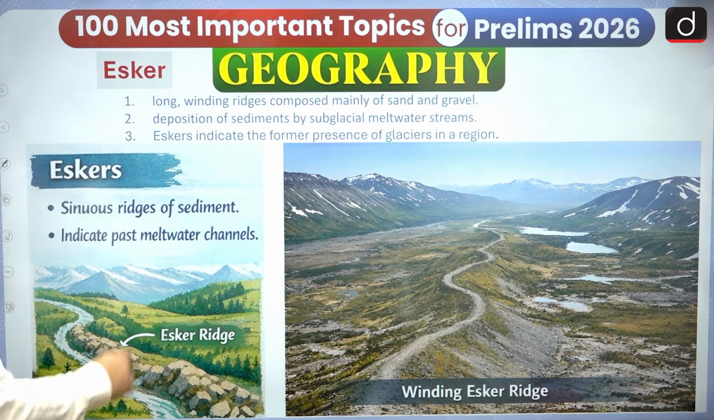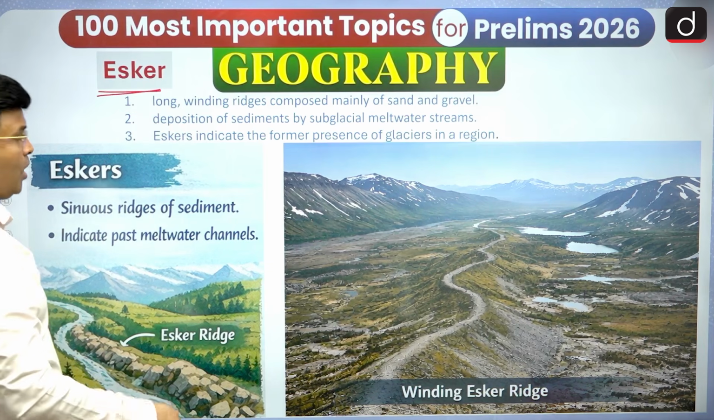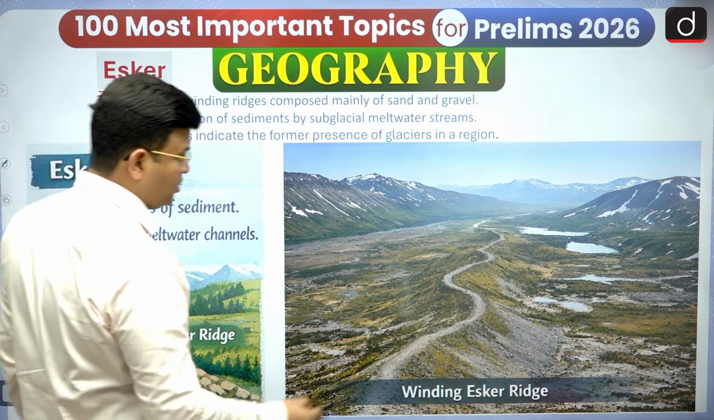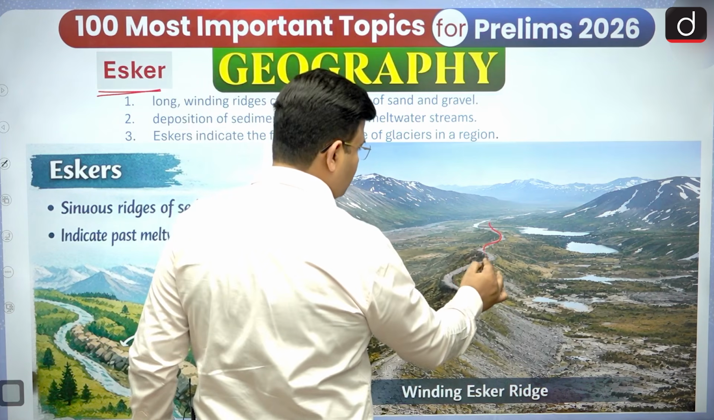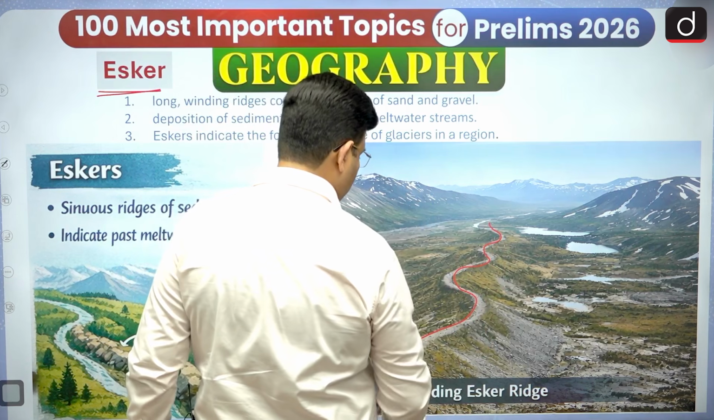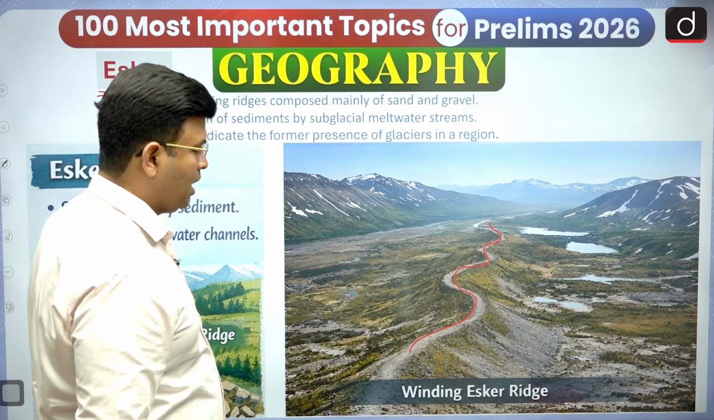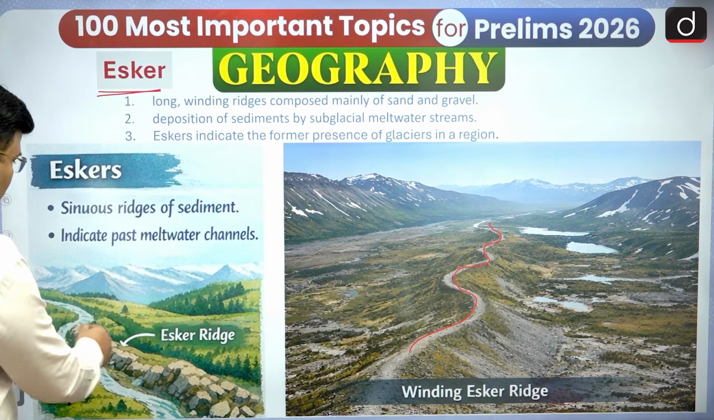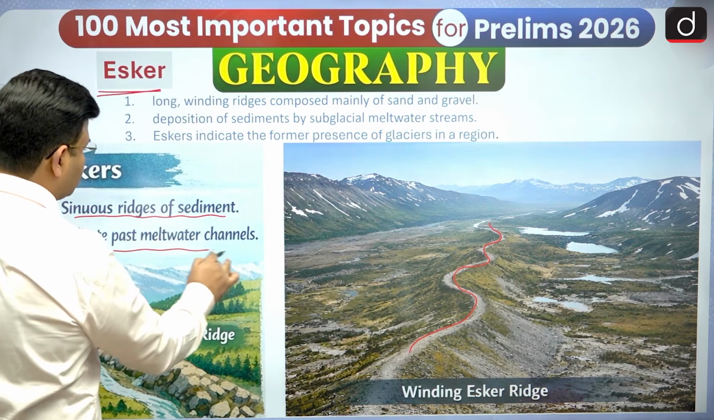We are going to see that esker. Esker is like windy ridges or sinuous ridges. Ridge means small hills, kind of. Yes, small hills. So an esker is a kind of small hill that you can see. And here the same way eskers are there. It is a sinuous ridge of sediments indicating past meltwater.